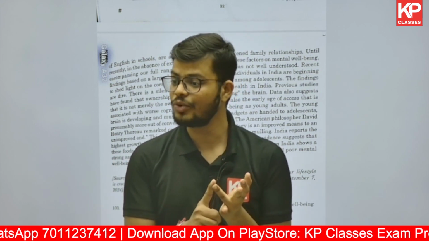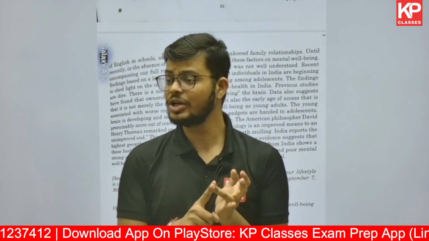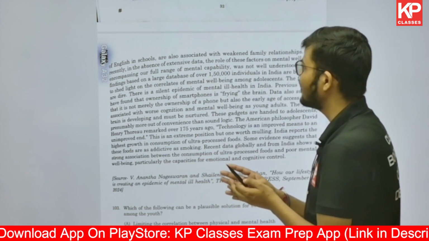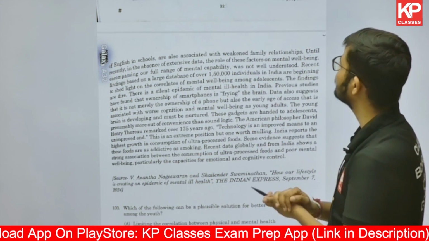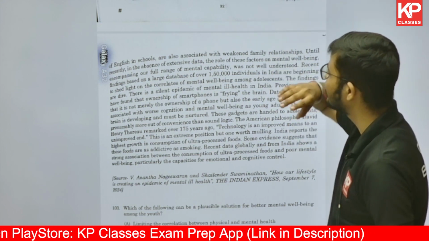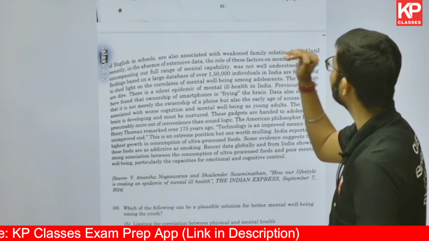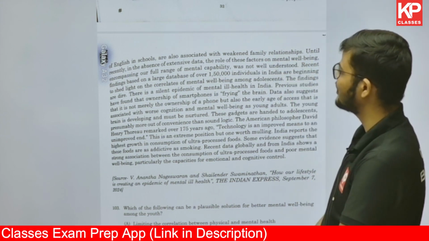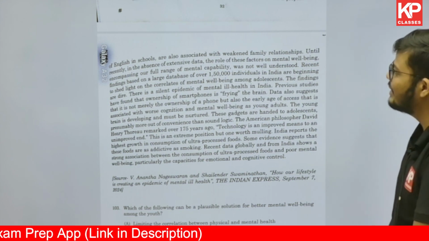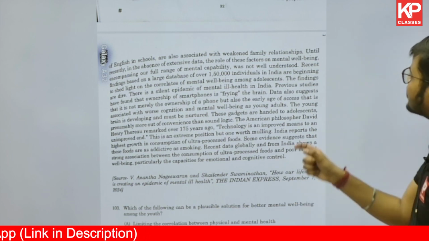So on the one side, I think this passage is a kind of analogy or comparison. On the one side, we are talking about the economic growth of the country. On the other side, we are facing some challenges with it. India is growing in terms of processed food consumption, there is a low level of exercise in the youth, and there is no proper adequate sleep. Cultural changes are there, including smartphones and preponderance of English in schools, also associated with weakened family relationships. Until recently, in the absence of adequate data, the role of these factors on mental well-being was not well understood.